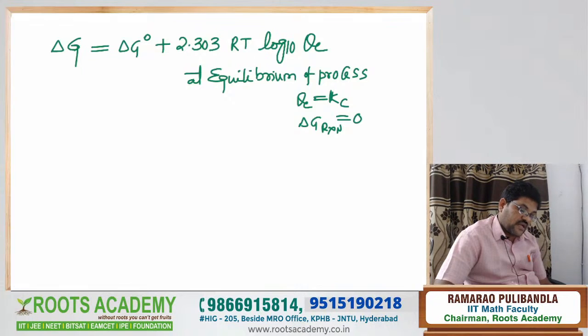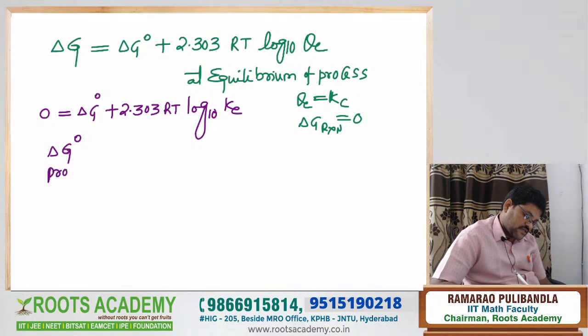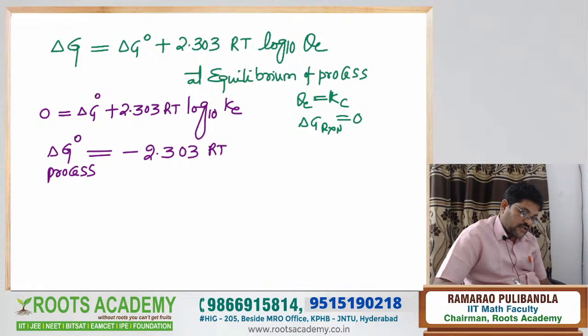Now, based on that, 0 is equal to delta G naught plus 2.303 RT log to the base 10 Kc. From that, delta G naught of the process is equal to minus 2.303 RT log to the base 10 Kc.